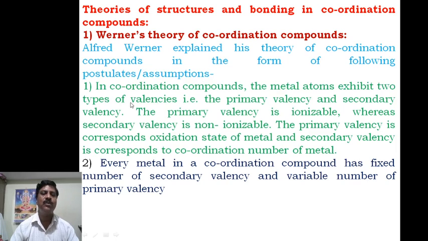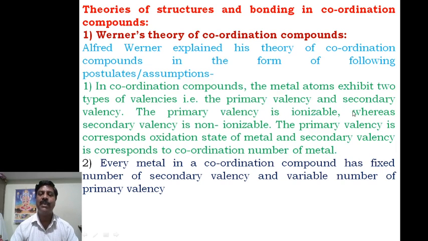First postulate, this is the most important part for us. To write Werner's theory of coordination compounds, you have to write: in coordination compounds the central metal atom or atoms exhibit two types of valencies.